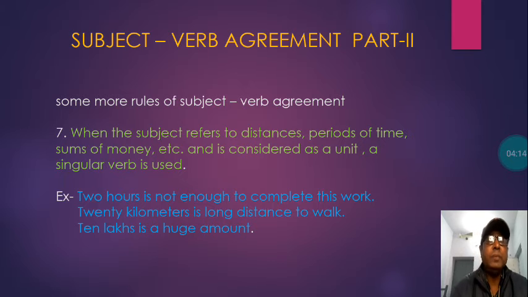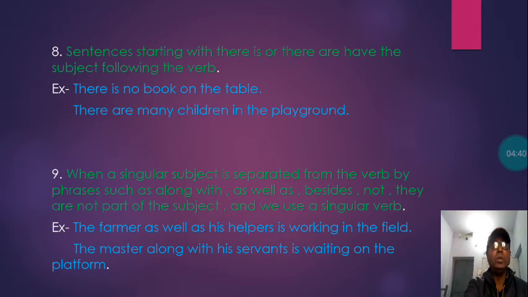Here next one is: 10 lakhs is a huge amount. Again, 10 lakhs, you must be thinking 10 is more than 1, so it must be plural. Here 10 lakhs is also an amount of money that is considered as a single unit. And so the verb for this one is also "is": 10 lakhs is a huge amount. So let us proceed to the next rule.